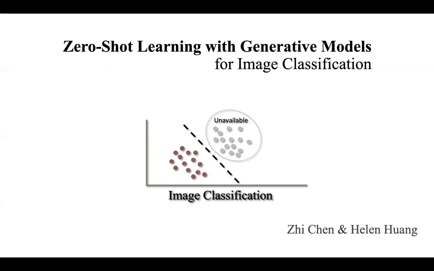Thanks to the advanced development of generative models, especially GANs, we can synthesize unlimited image samples to augment data missing classes. Further, with the synthesized data, the zero-shot learning problem can be converted to a supervised classification problem.